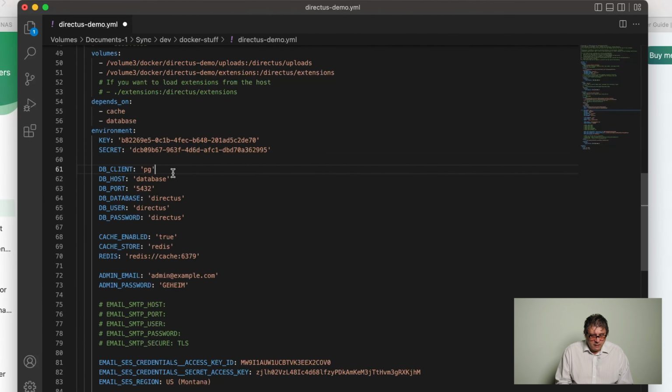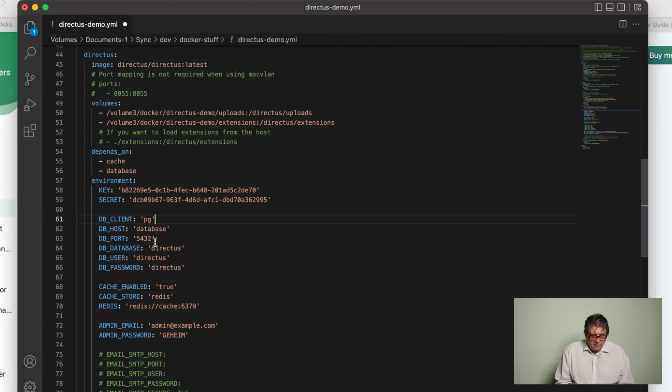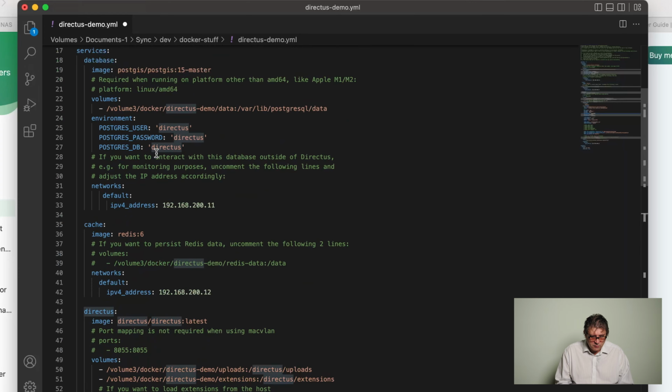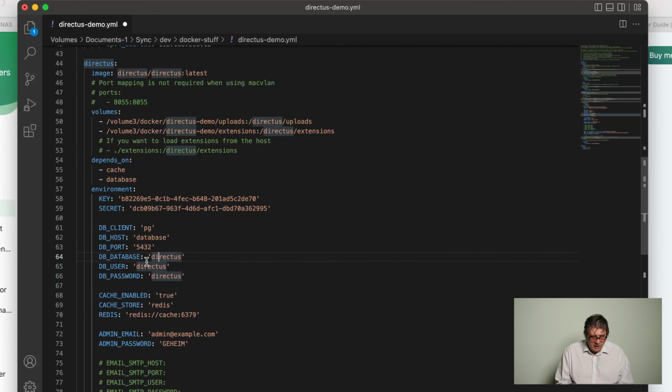Next we have several parameters or environment variables concerning the database connection. Just leave the first three as they are given here in the script. However, if you changed anything before in the database section, like user, password, and DB, you will have to adjust it accordingly here in these three variables, which I'm just showing as marked.